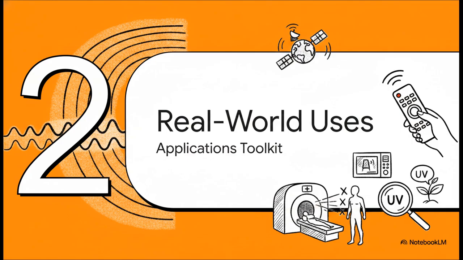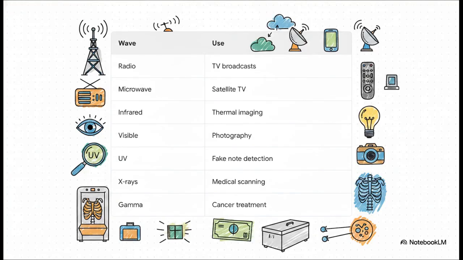Okay, moving on to Section 2, real-world uses. Let's open up the Applications Toolkit. Cambridge doesn't just want you to memorize the waves, you have to know how we actually use them. Down on the lower energy end, radio and microwaves are the backbone of our TV and satellite networks. Infrared is your go-to for things like thermal imaging, while visible light is, well, it's how we see and take photos.